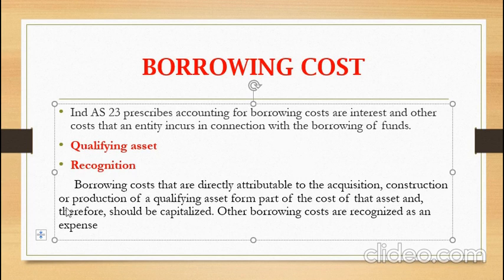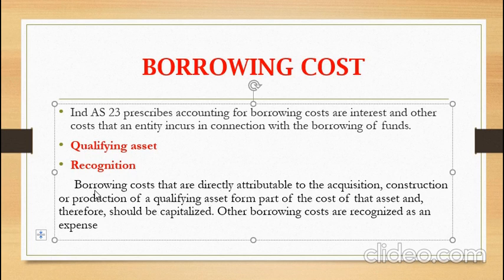Construction and acquisition will be considered under your fixed assets. Of a qualifying asset, they form a part of the cost of that asset, therefore should be capitalized. If it is for this purpose, that is acquisition, construction, production of a qualifying asset, then it can be capitalized. Otherwise, the borrowing costs are recognized as an expense.